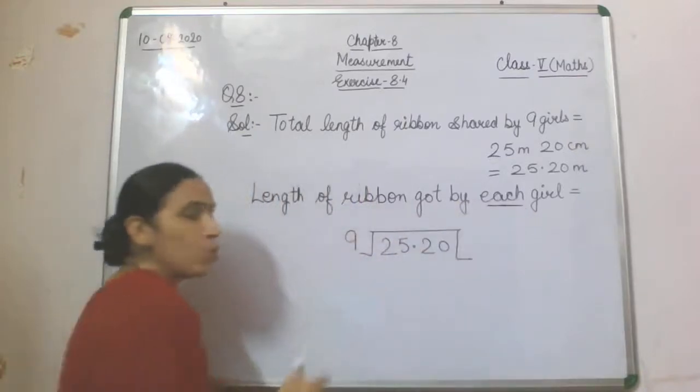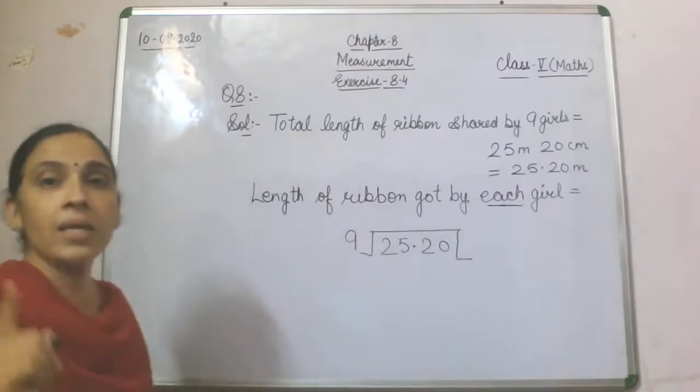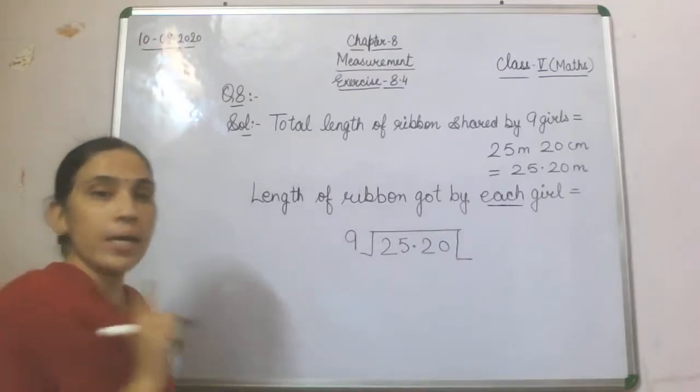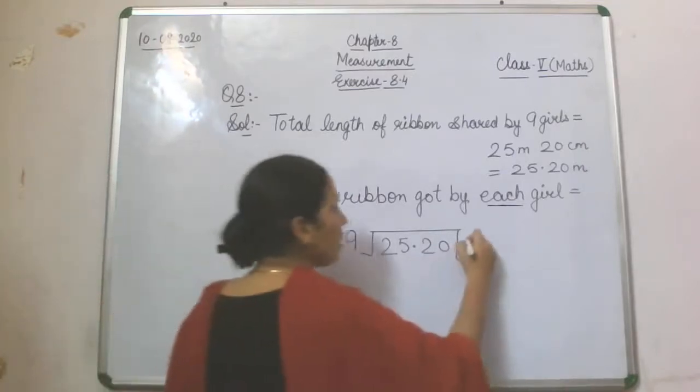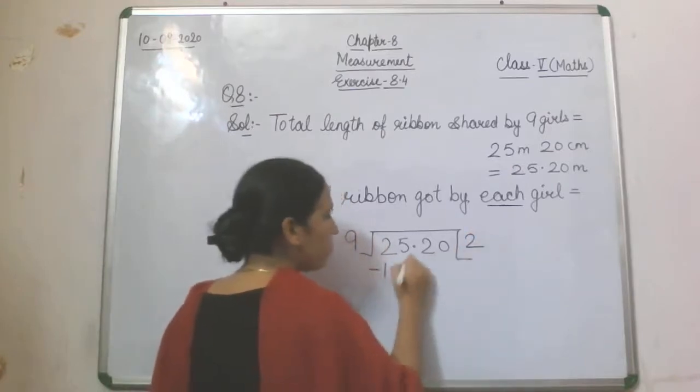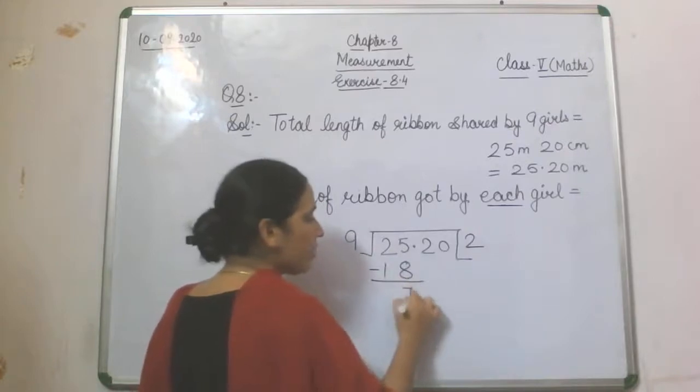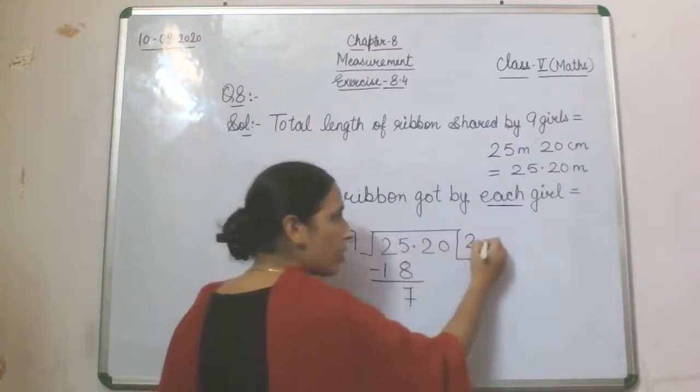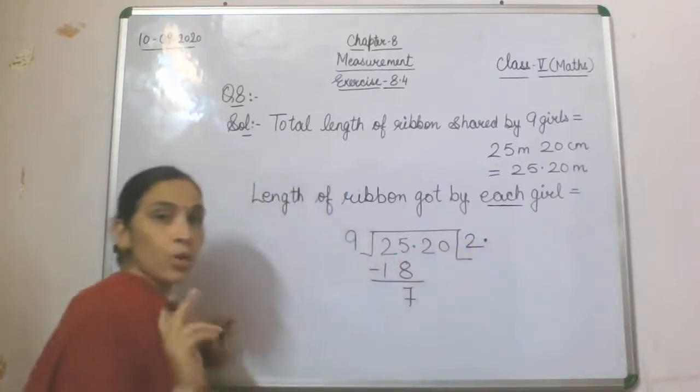So what will we do? We will divide the total length by 9. Now 9 twos will be 18. What is remaining here? 15 minus 8, 7 will be remaining. Now we have got the decimal. We'll put the decimal in the quotient.